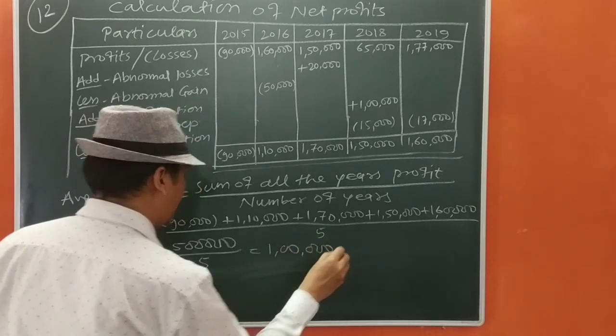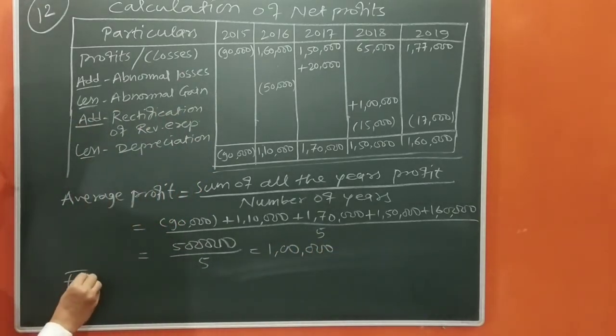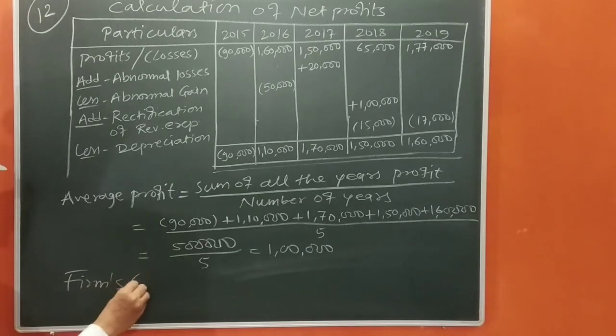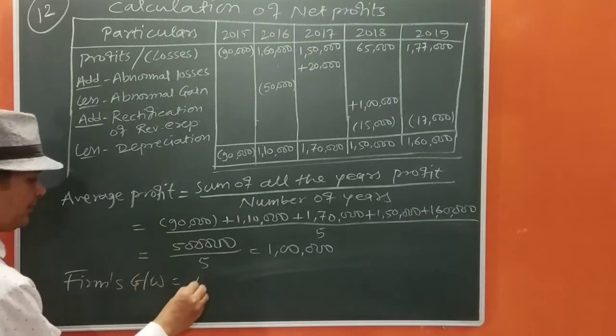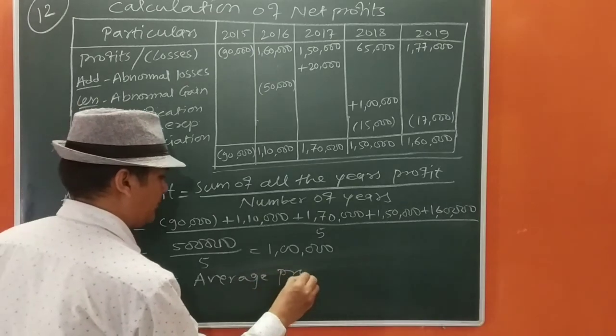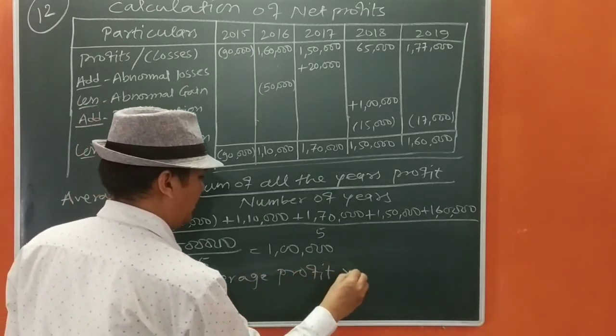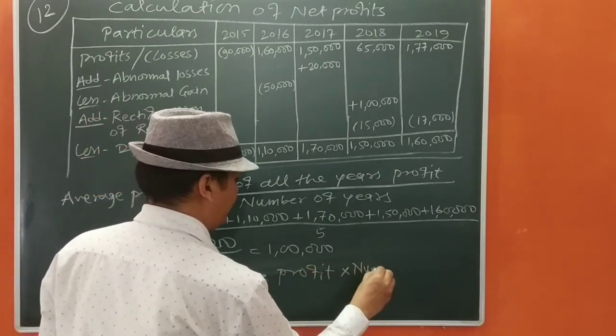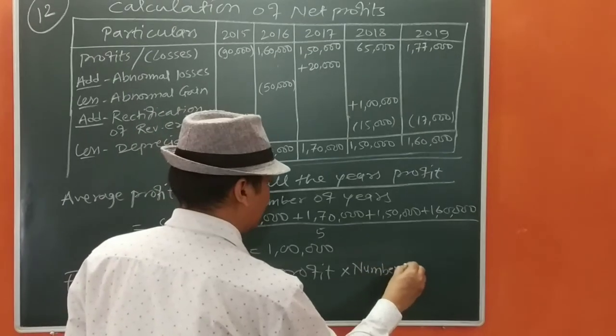Okay, now we are going to calculate the firm's goodwill. Firm's goodwill equals average profit into number of years purchased.